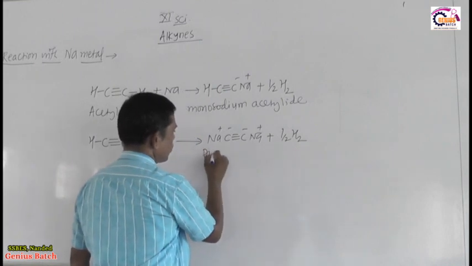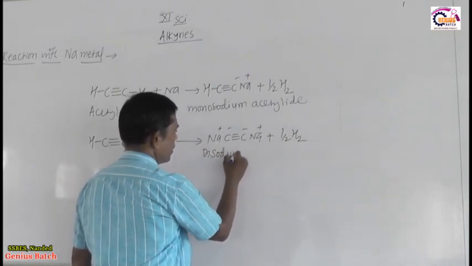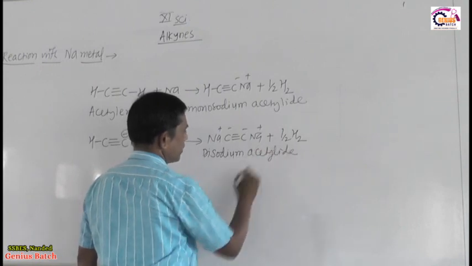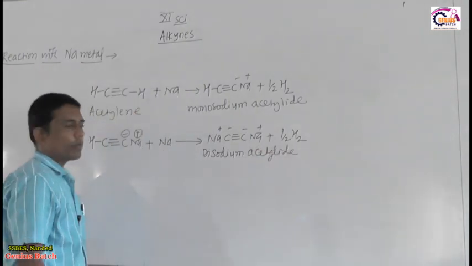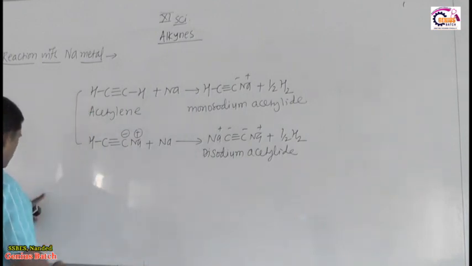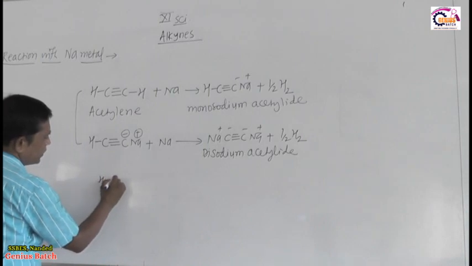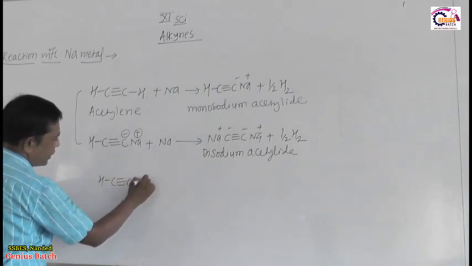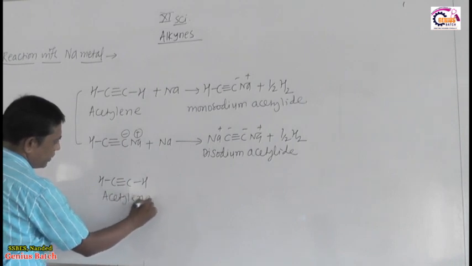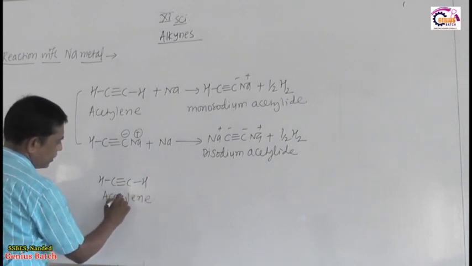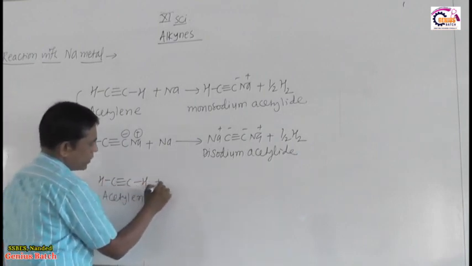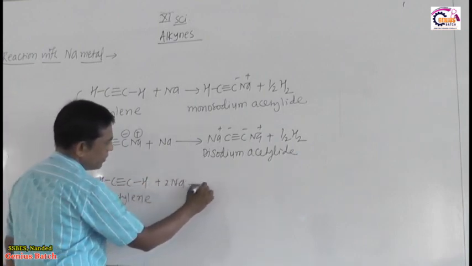So there is formation of disodium acetylide. This reaction we can write in one step. HC triple bond CH, that is acetylene or ethyne, has two acidic hydrogens, therefore it reacts with two sodium metal.